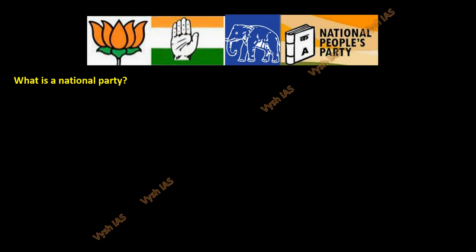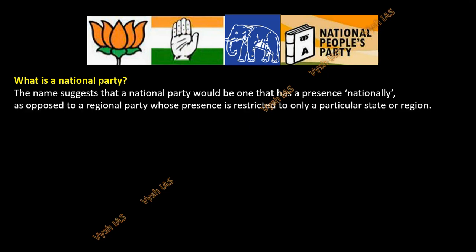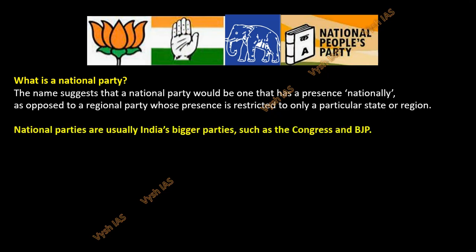Okay, so what is a national party, that I'll explain, and what is the reaction from Arvind Kejriwal, all those things, the latest tweet and news, I'm telling you. So what a national party means, the name obviously suggests that it is the one which has presence nationally. Meaning in many states or in a particular vote share, meaning it is not a regional party or restricted to a particular state or region. So what is that exact criteria, that also I'll tell you.